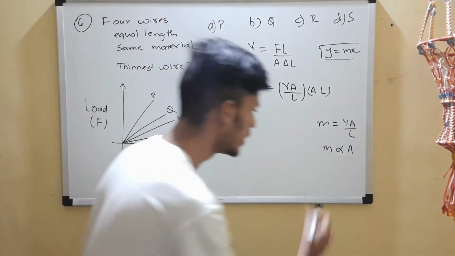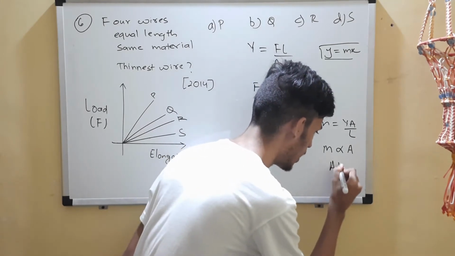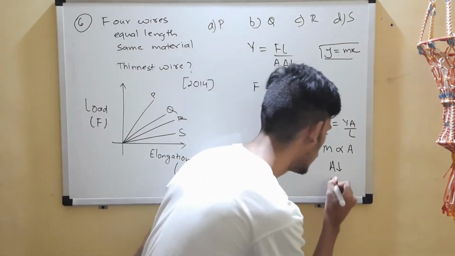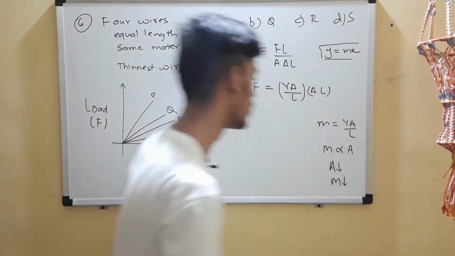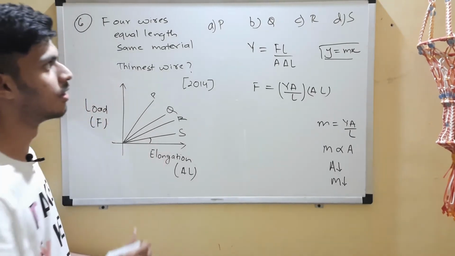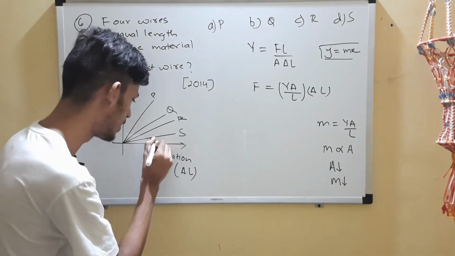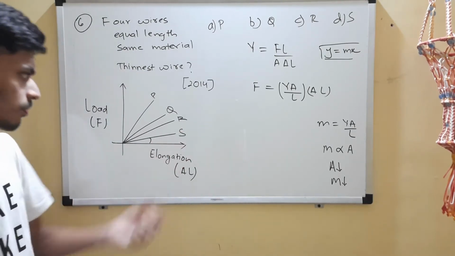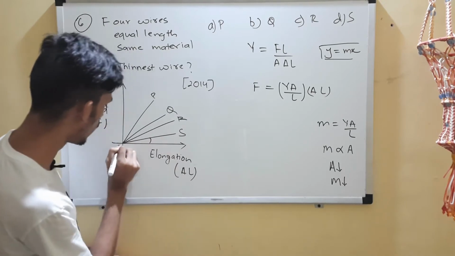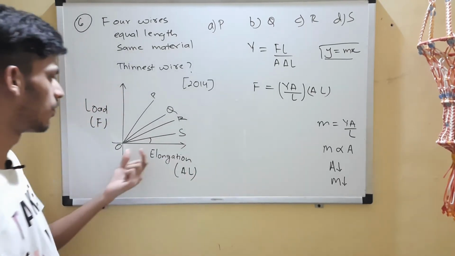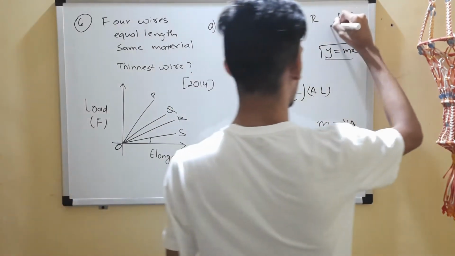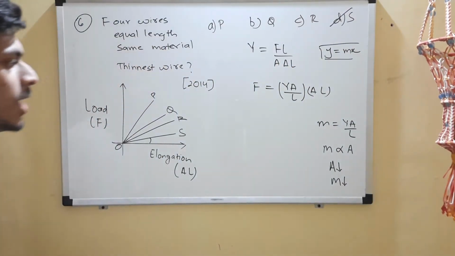We have to find the thinnest wire, which means we have to find the wire with the minimum area, the least area, right? So we have to find the line with the minimum slope. So which line has the minimum slope? The last line, option D, right? This one has minimum theta, and tan theta will be minimum for this. The slope will be minimum for this line, OS, and it will have the thinnest cross section. So that will be our thinnest wire.